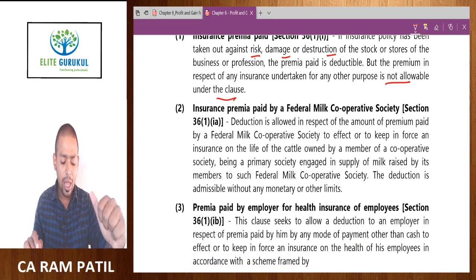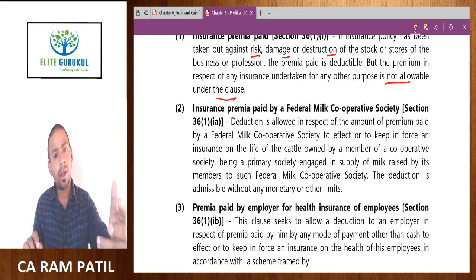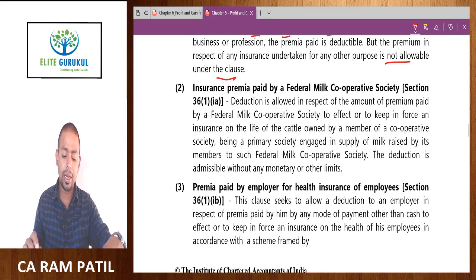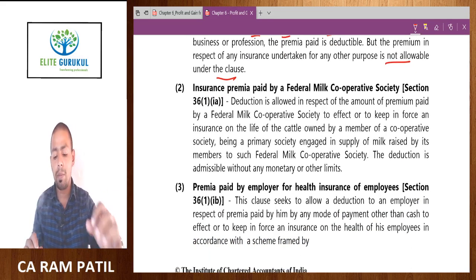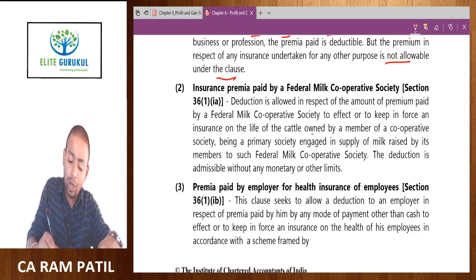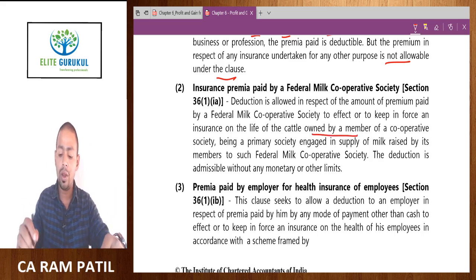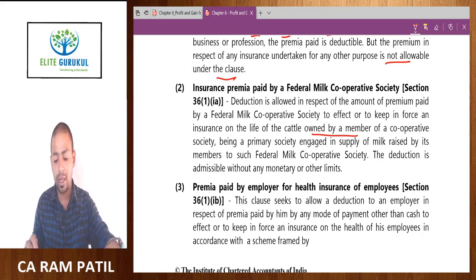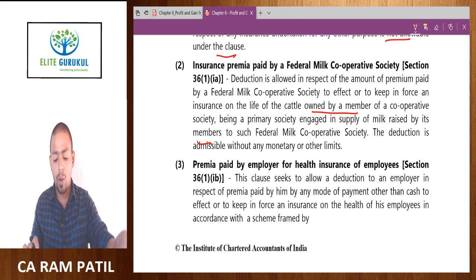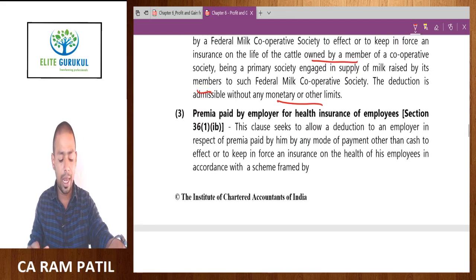Next, insurance premium paid by Federal Milk Cooperative Society. Please understand, deduction is allowed in respect of the amount of premium paid by a Federal Milk Cooperative Society to effect or to keep in force an insurance on the life of cattle owned by a farmer. This line is very important. Of a cooperative society, being a primary society engaged in the supply of milk raised by its members to such Federal Milk Cooperative Society, the deduction is admissible without any monetary or any other limits.